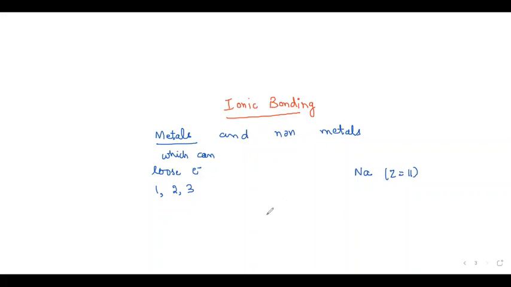Let me write. What is the first element of the periodic table? Hydrogen, then helium. Here it is lithium, beryllium, boron, carbon, nitrogen, oxygen, fluorine, neon.